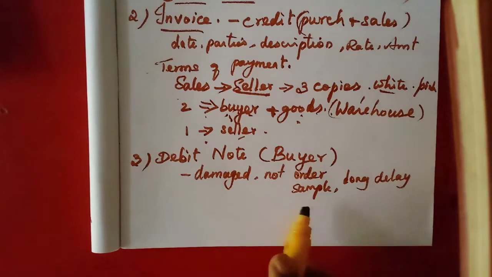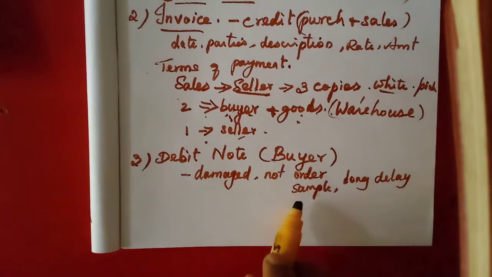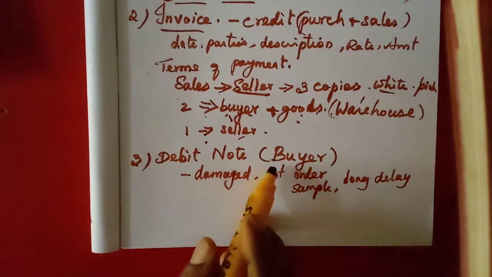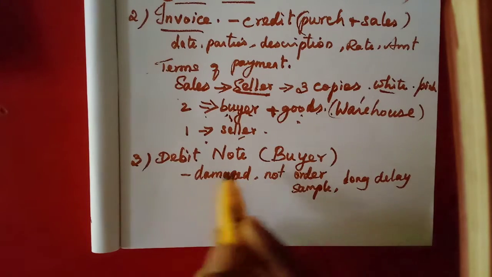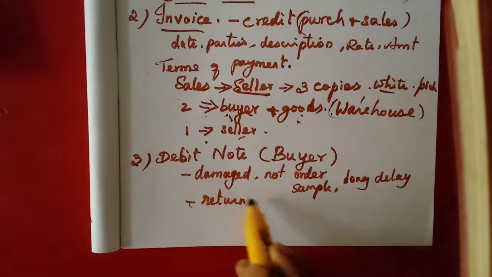The buyer does not need that product, so he can return those goods. This is called purchase returns.